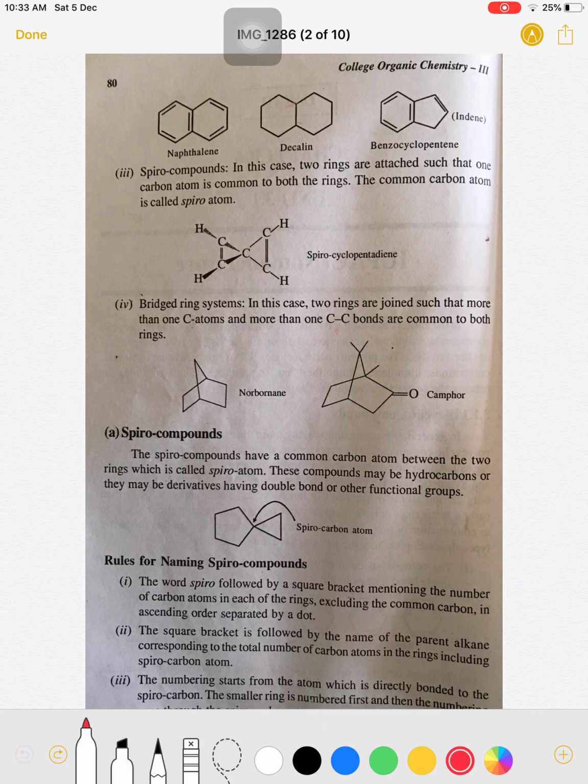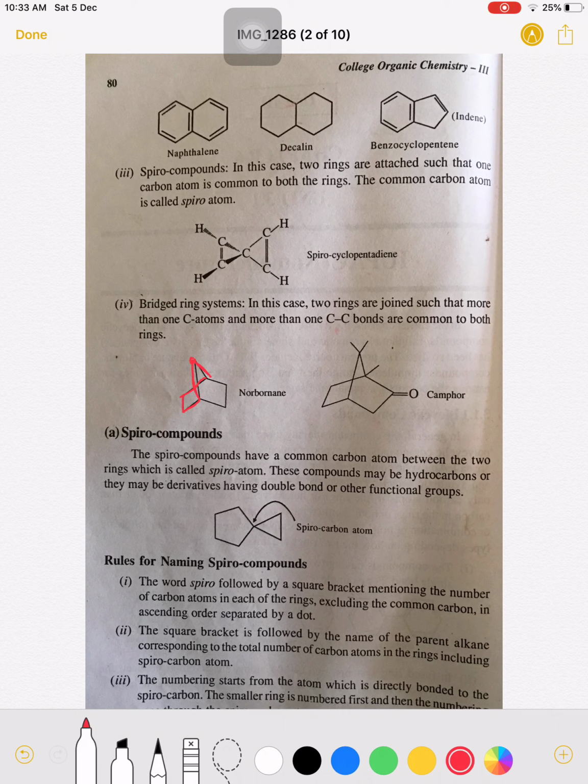Next is the bridged ring system. In this case, two rings are joined such that more than one carbon atom and more than one carbon-carbon bond are common to both the rings. See here, this carbon is common to both the rings.